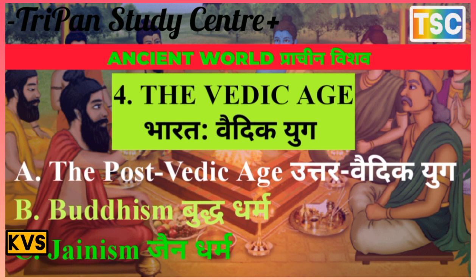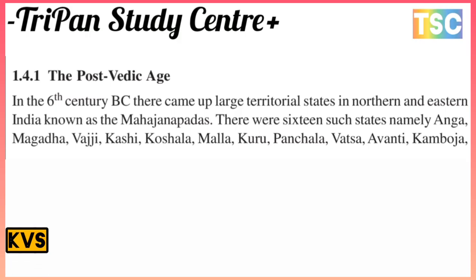In the post-Vedic age, there is some important period here. In the 6th century BC, there came up large territorial states in northern and eastern India known as the Mahajanapadas. There are 16 such states, namely Anga, Magadha, Vajji, Kashi, Koshala,